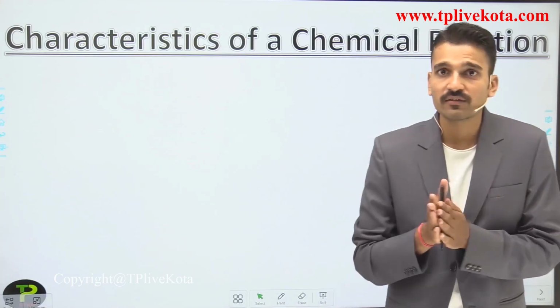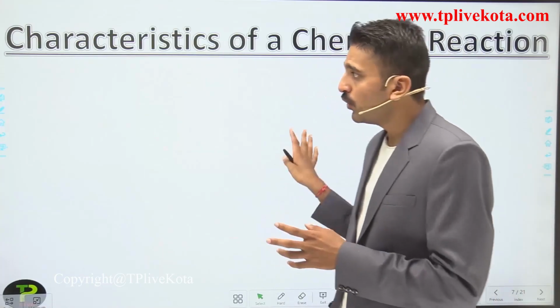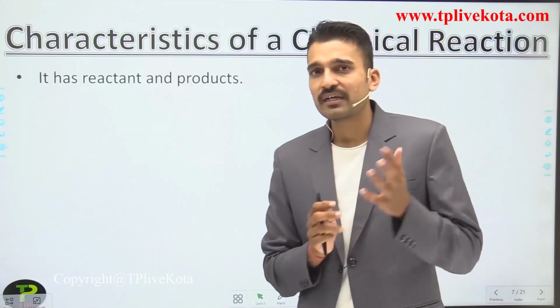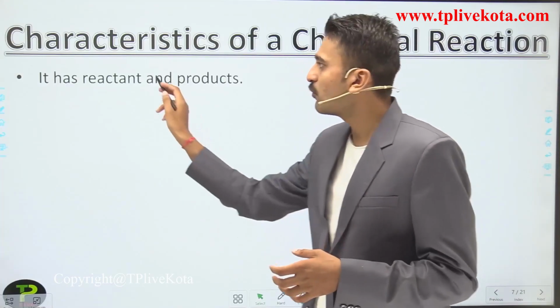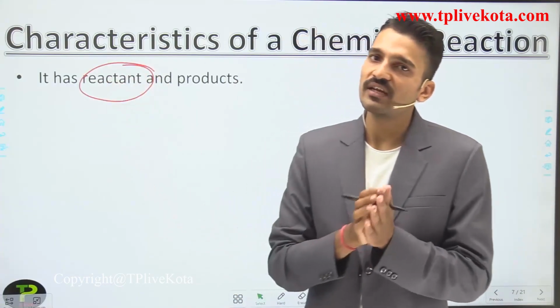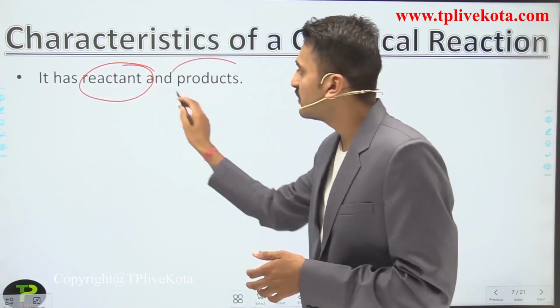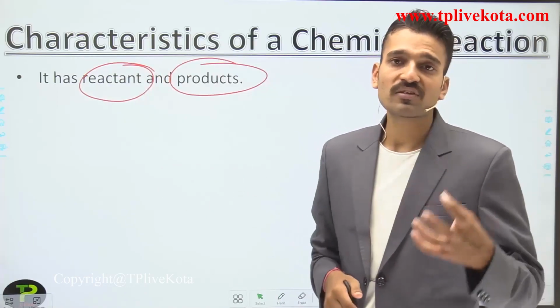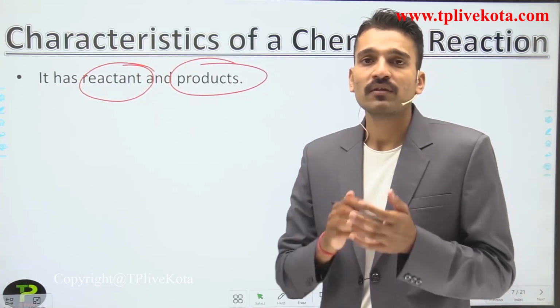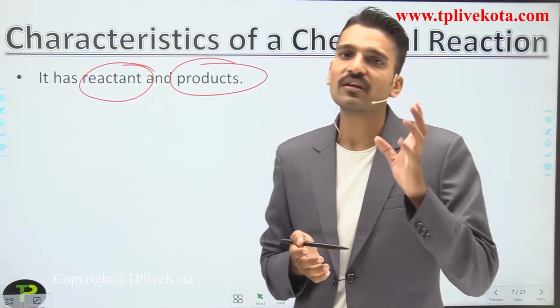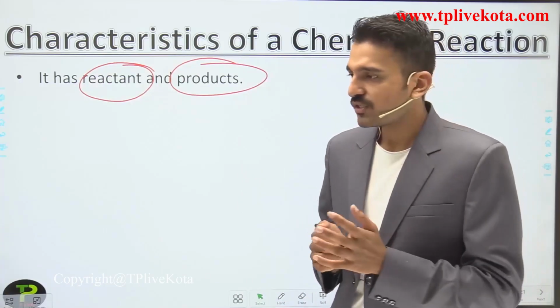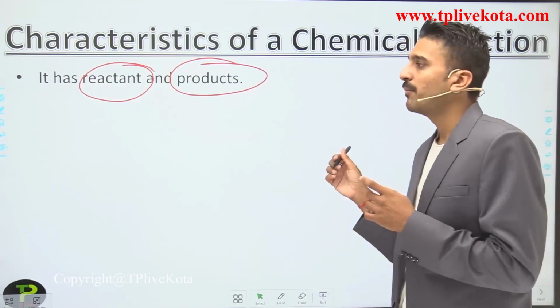So what are the characteristics of chemical reactions? You should know that. It has reactants and products. I have told you the reactants are the substances that are reacting with each other. And what are the products? Products are the new substances that are formed, or we can say the substances which are produced as a result of a chemical reaction or a chemical change.